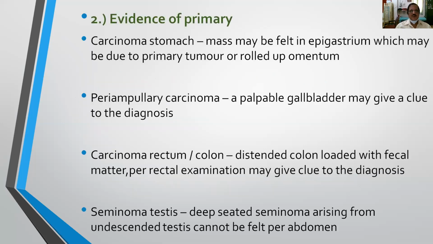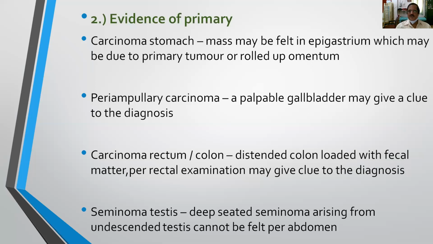And always you must search for evidence of primary, that is carcinoma stomach. Sometimes you may examine a lump in the epigastrium, which may be because of the primary tumor or rolled up omentum. So examination of the abdomen for evidence of any primary, the first one is carcinoma stomach.